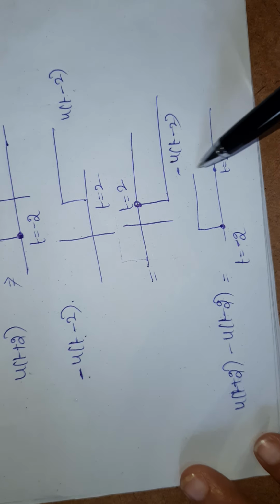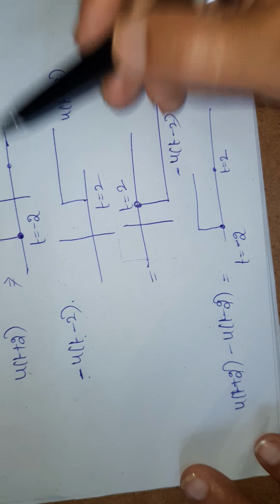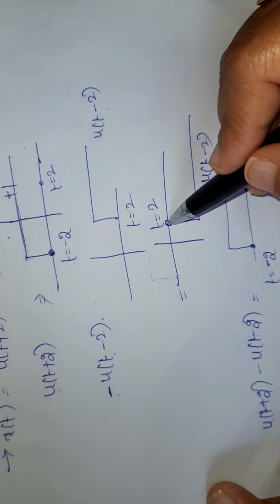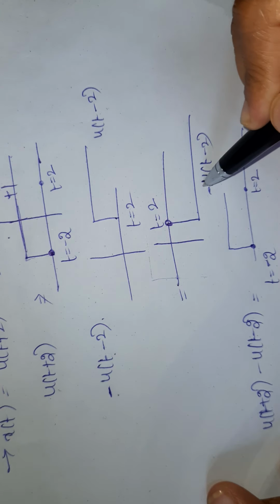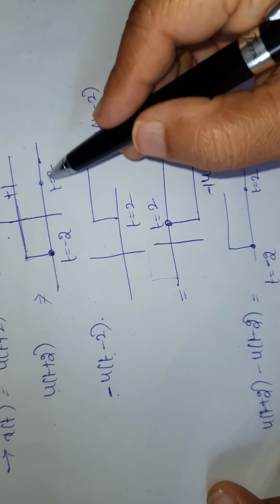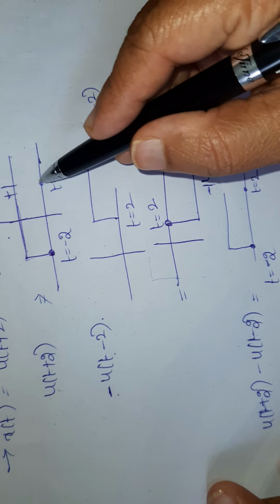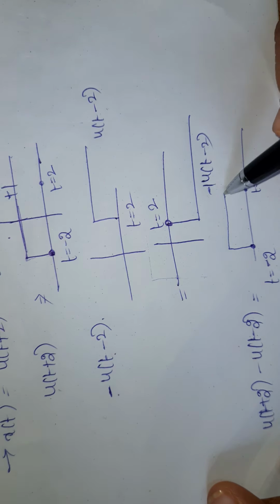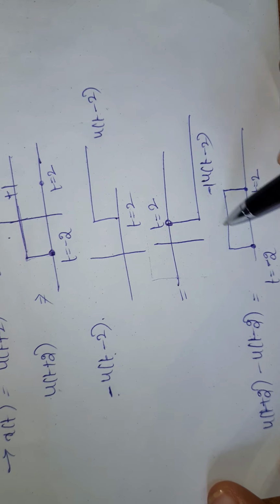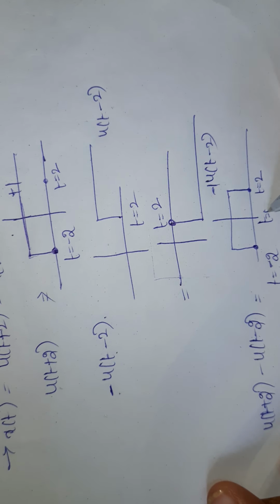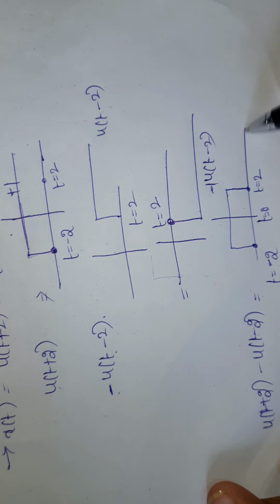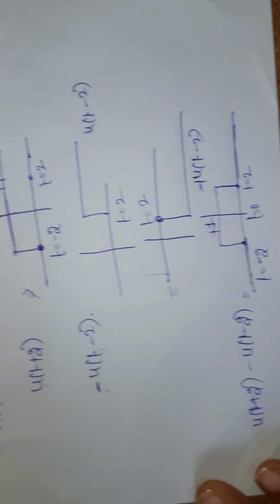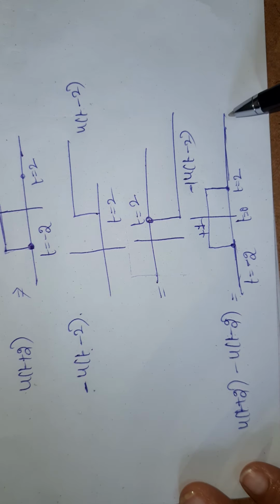Next, exactly at t equal to 2, for one signal the magnitude is minus 1 and for the other it is plus 1, so plus 1 minus 1 equals 0. So at exactly t equal to 2, the magnitude becomes 0. Here 0, here 0, and in between the magnitude is plus 1. Now this is the signal.